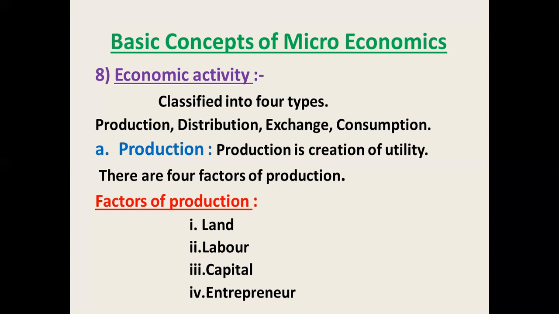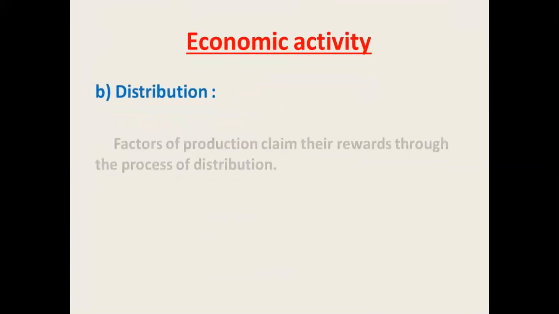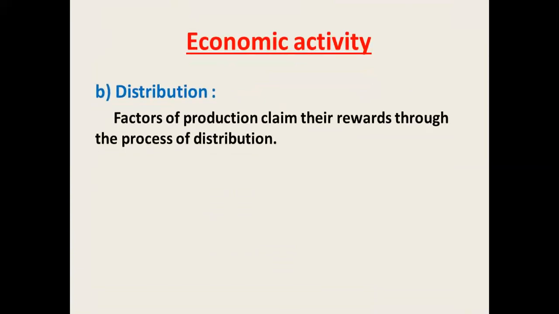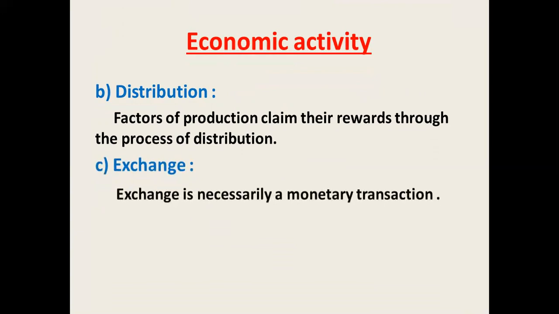So the basic concepts of microeconomics, like the economic activity. The first activity is production. Then the next is distribution. The second economic activity is distribution. It is the division of the factors' rewards among the different segments of the society. If you use the factors of production, land, labor, capital, and entrepreneur, the factors of production claim their reward of rent, wages, interest, and profit through the process of distribution. Means the producer distributes that income to the different sectors.